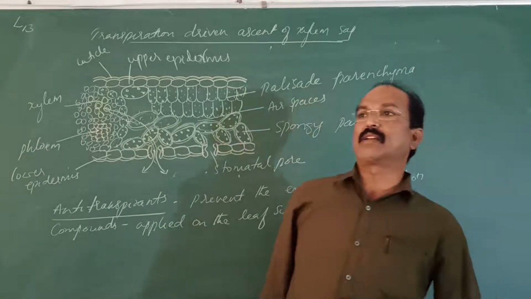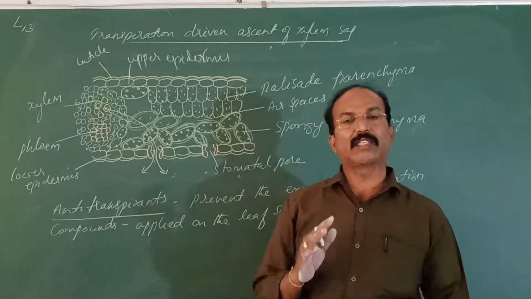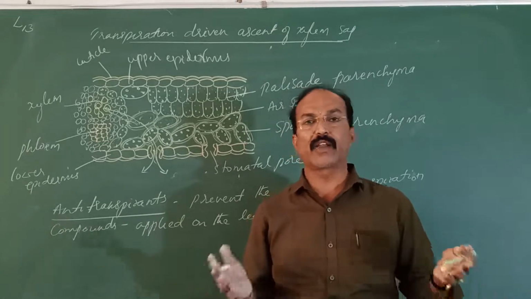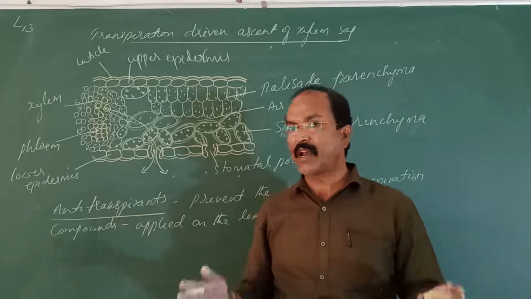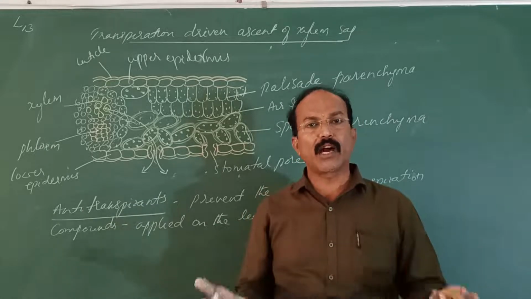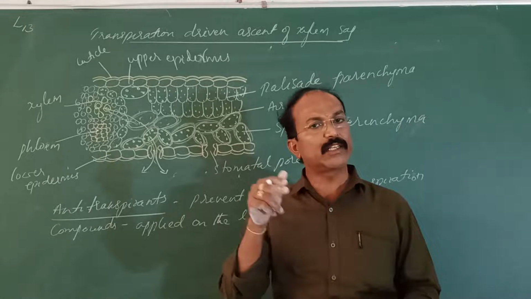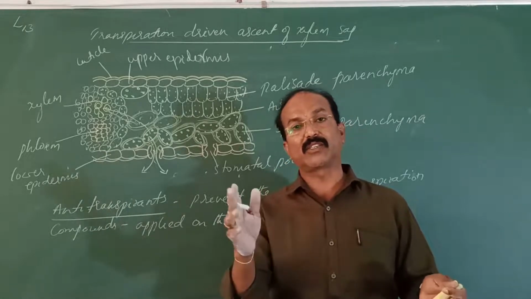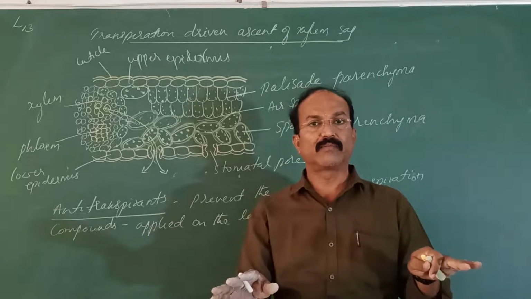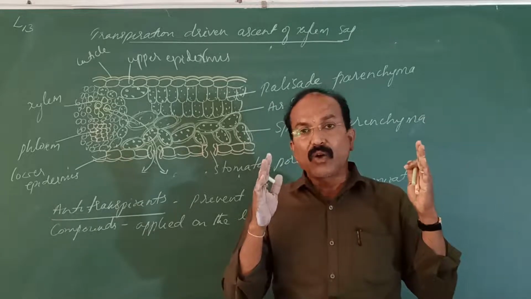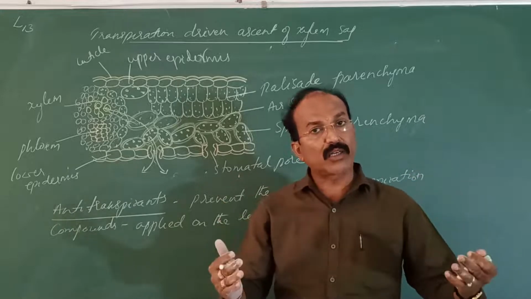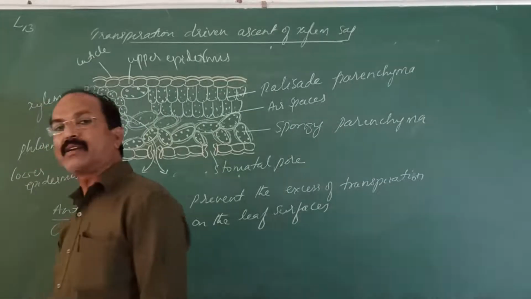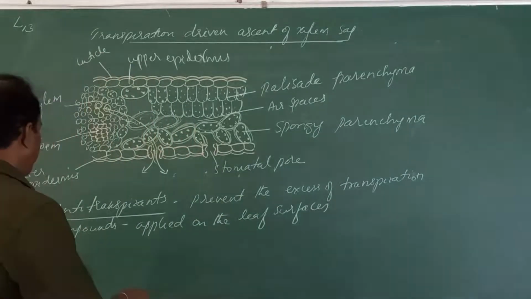So there are certain compounds where only the transpiration is prevented, but diffusion of gases is not prevented. Photosynthesis can occur. You can ask the question: if these are applied, how can the carbon dioxide and oxygen be exchanged? Carbon dioxide is very essential for photosynthesis, but the carbon dioxide transfer and oxygen transfer is not disturbed. Only the loss of water vapor is prevented. So to prevent excessive loss of water, these are applied over the leaf.